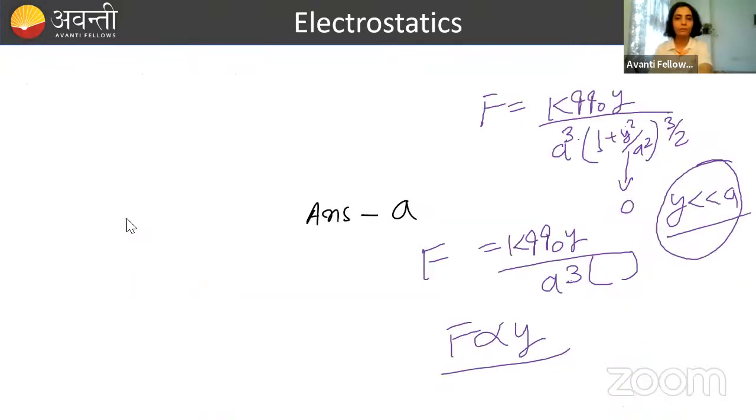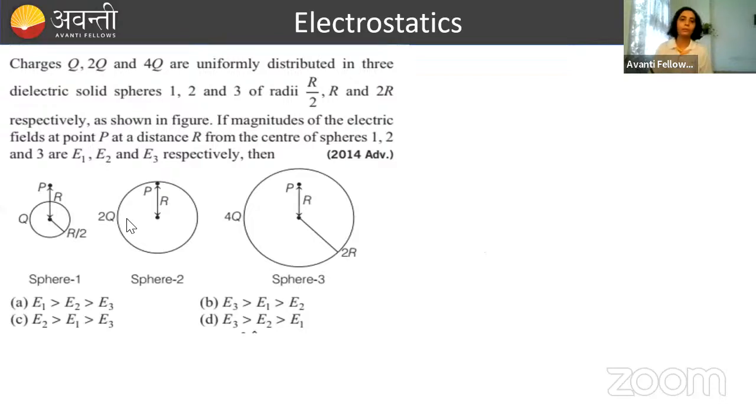Okay, done. So I hope it is clear. Now let's move on to the next question. Again, let me inform you one thing. This is a question of advance, but this is simply a formula based question. Because 20 to 25% of questions in JEE Advanced will be very much easy, and this question is 1 out of 10. So here you just need to apply the formula, and I want everyone to do this. If you remember the formula, you will be solving it.